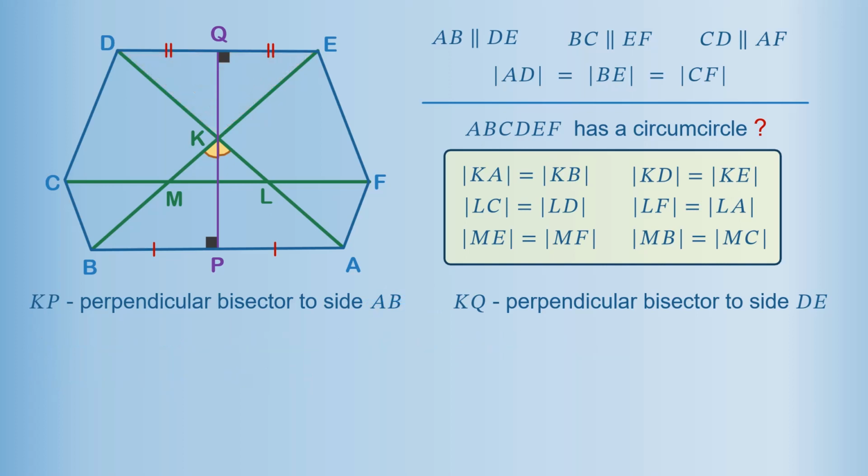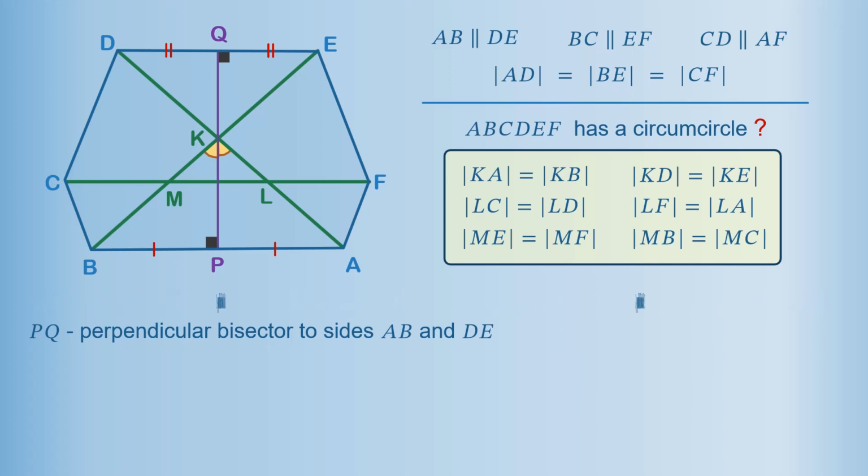Note that segments KP and KQ form a single segment PQ. So we can combine the statements about KP and KQ into a single statement. PQ is the perpendicular bisector to sides AB and DE of the hexagon ABCDEF.